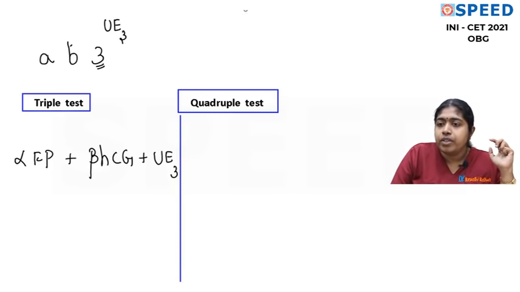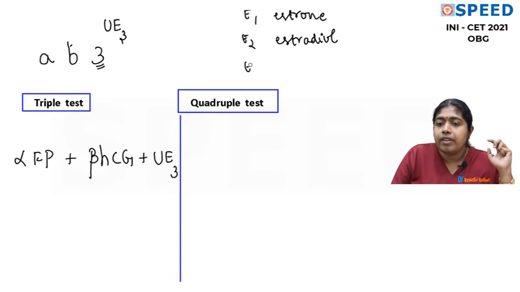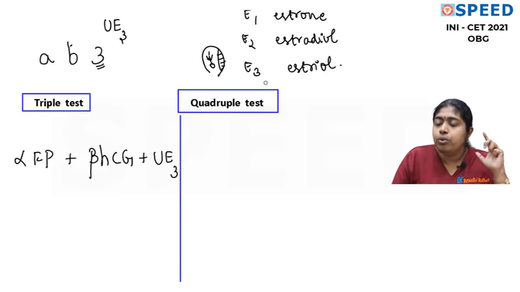When we talk about estrogen, please remember we have E1 which is estrone, E2 which is estradiol, and E3 which is estriol. Estriol is the main estrogen produced in pregnancy. So whenever we do any diagnostic test concerning estrogen levels in pregnancy, we are going to talk about only E3. I hope you understand.